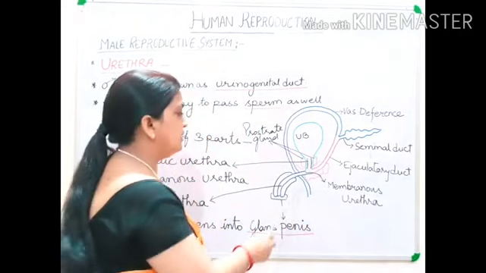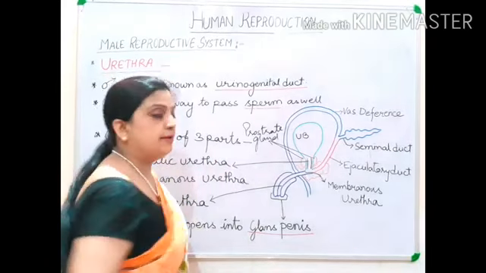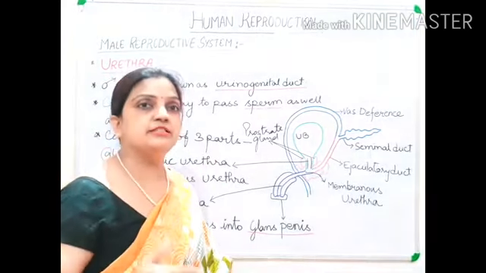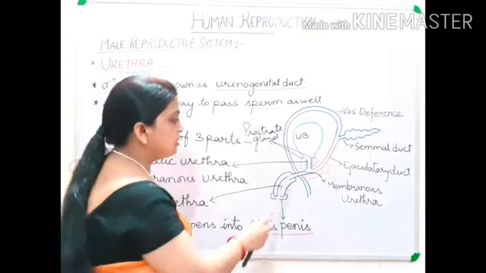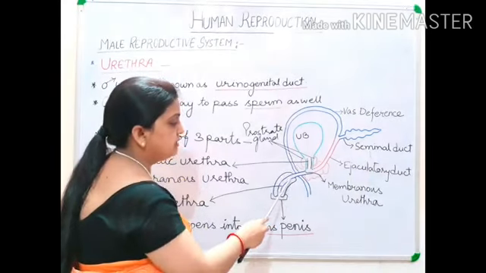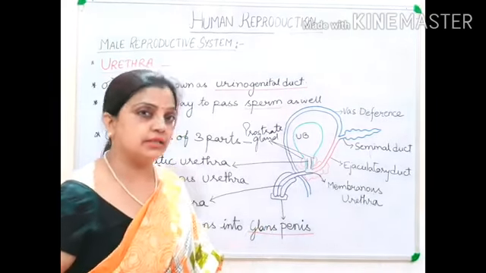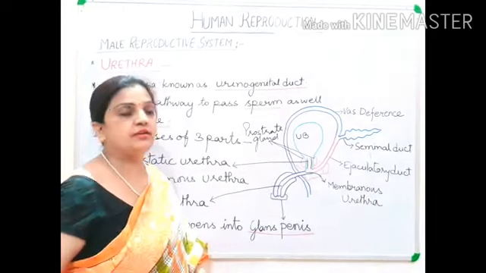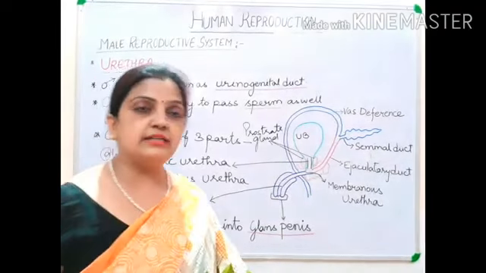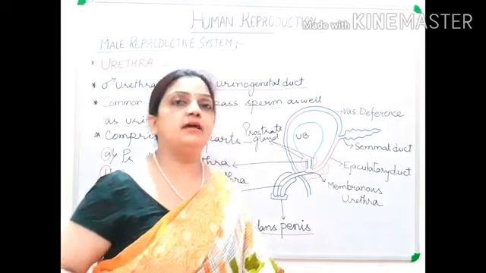Now children, the last part of urethra is penile urethra. And by the name you can know, penile has been made from penis. So the part of urethra which is passing through the penis, this region, is called penile urethra. So by the name it is very easy to learn: prostatic urethra, membranous urethra and penile urethra.